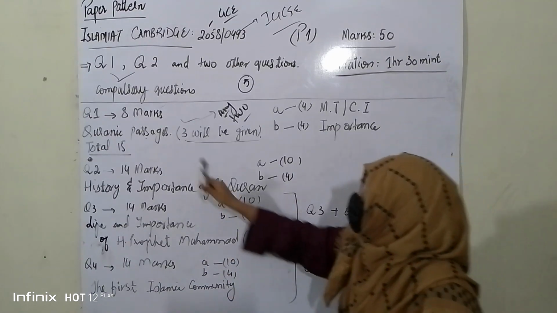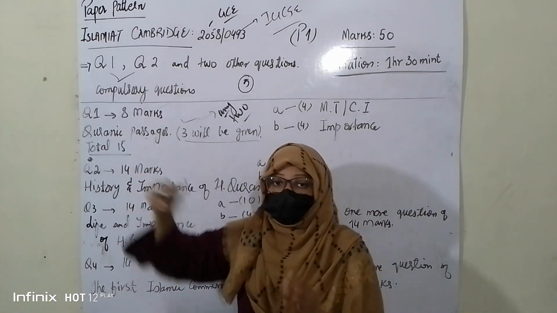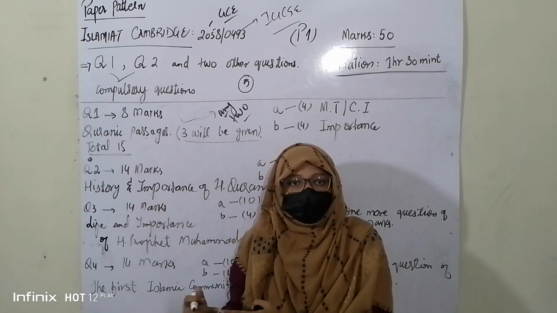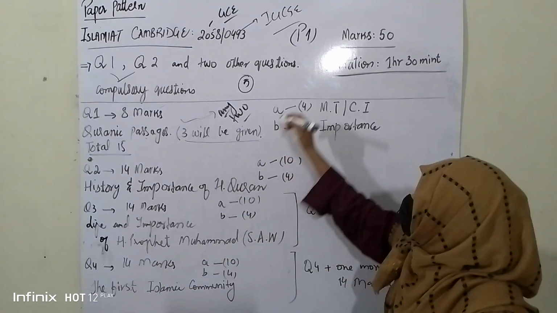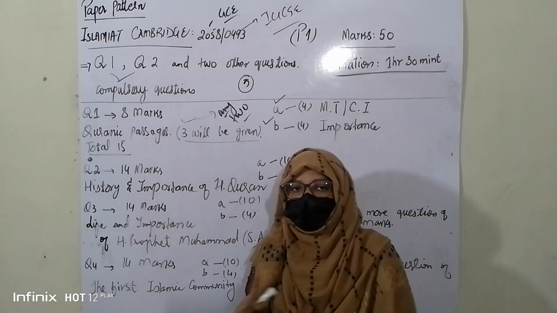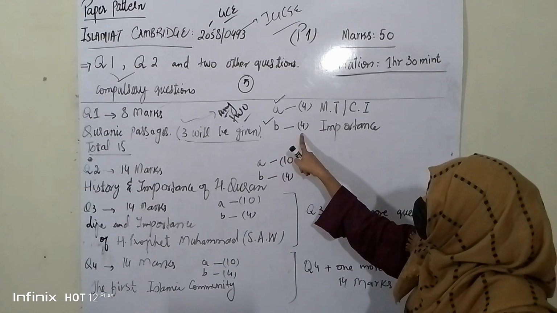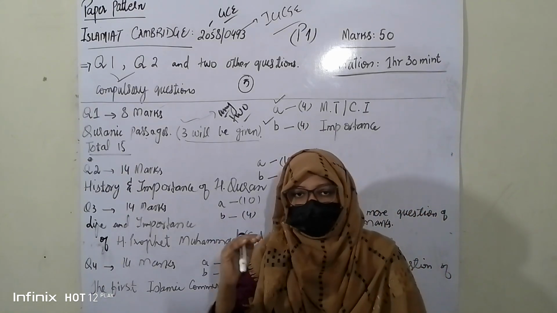How are these 8 marks divided, or how are the sub questions of question 1 made? Question 1 is divided into 2 parts, A part and B part. A part is of 4 marks and B part is again of 4 marks, 4 plus 4, 8.